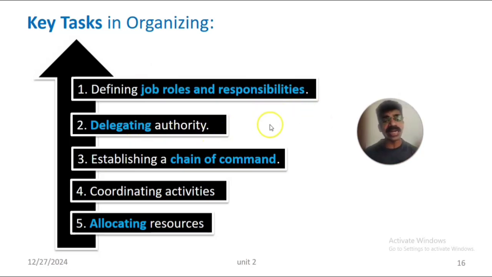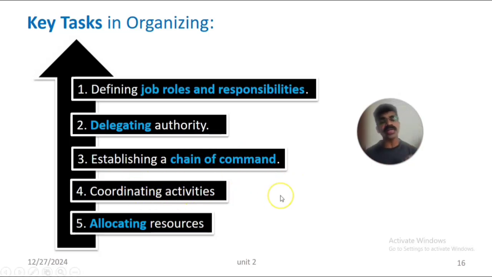Then second one is delegating authority or delegating the responsibility to different departmental heads or managers. That is delegating the authority to the workers. Then third one is establishing a chain of command. That is the mode of communication, who are the superiors and who are the subordinates, who has to give the command in the organization. So establishing a chain of command and mode of communications, that is upward and downward communication, and command and orders that have to be given by the managers.